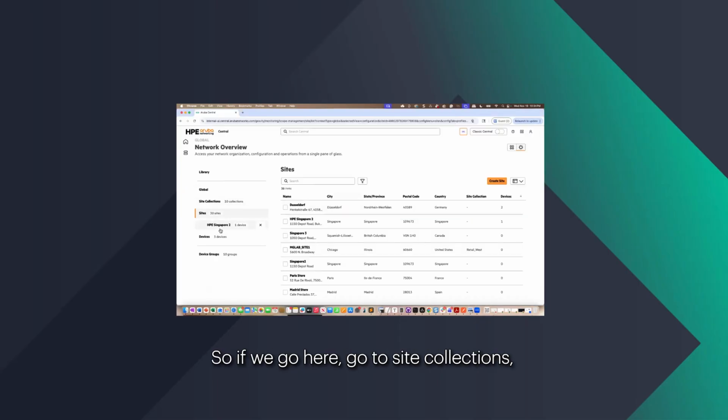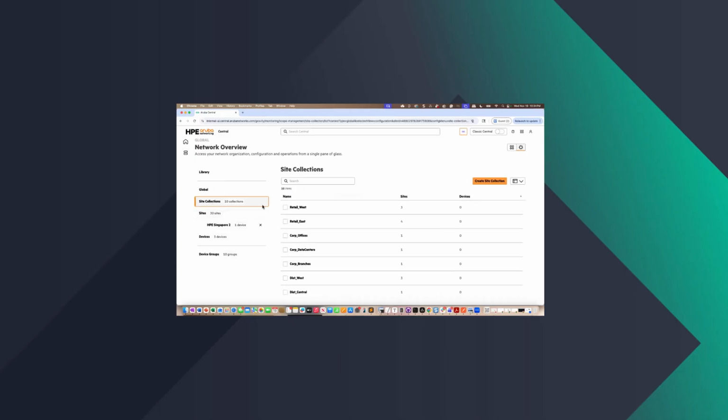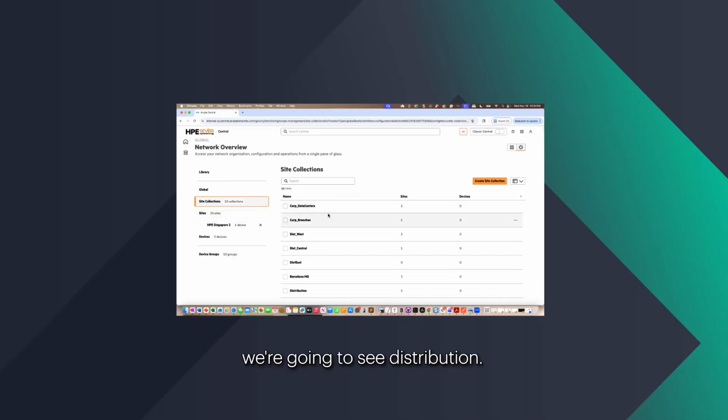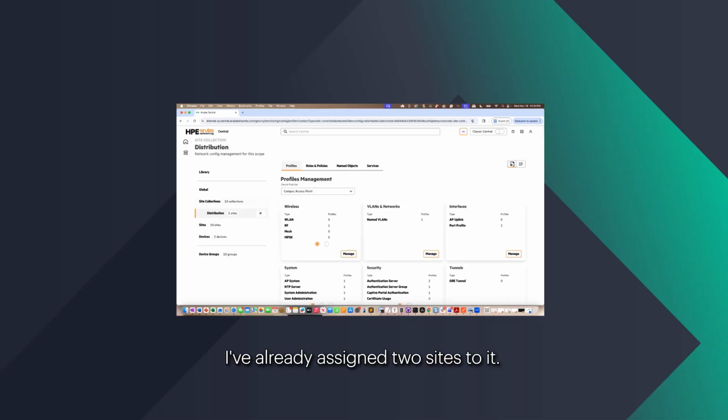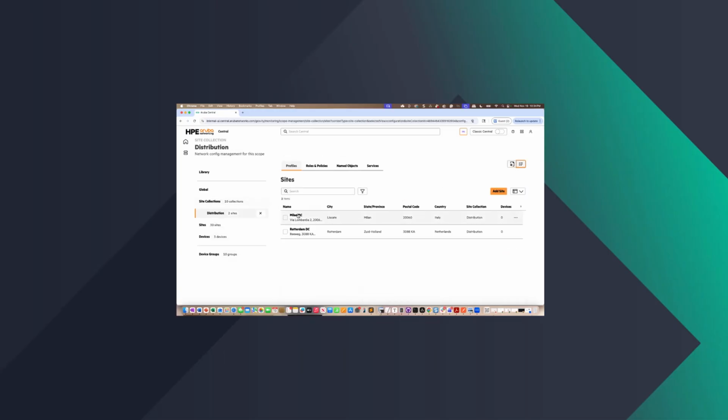So if we go to site collections, we're going to see distribution. I've already assigned 2 sites to it. By clicking that list button, I can see what sites belong to distribution. You see Milan DC and Rotterdam DC.